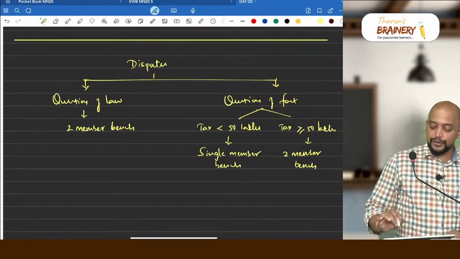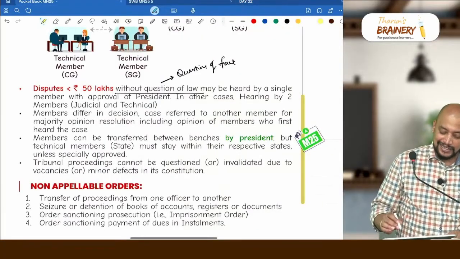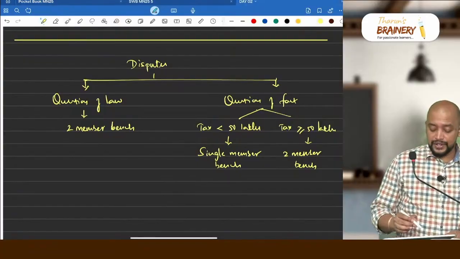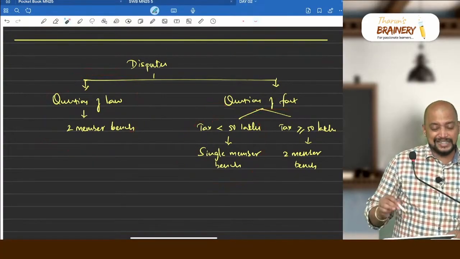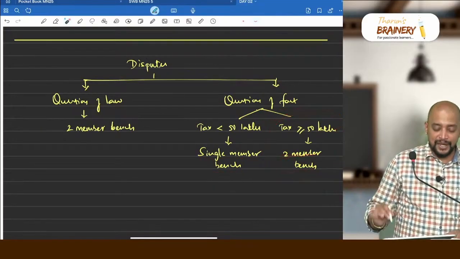This is with respect to the disputes. So depending upon question of law or question of fact, etc. So question of law, two member bench; question of fact less than 50 lakhs, single member bench; greater than or equal to 50 lakhs, two-member bench.